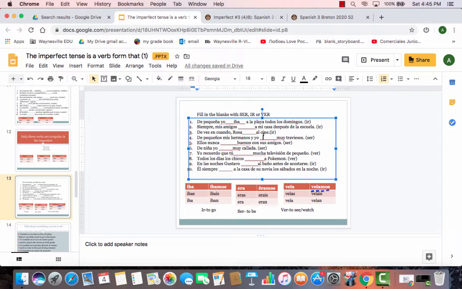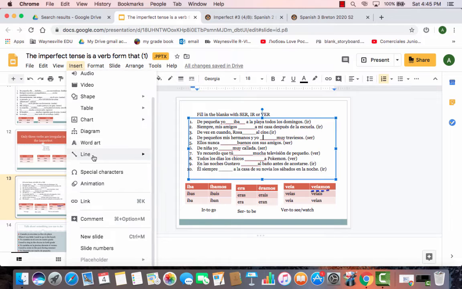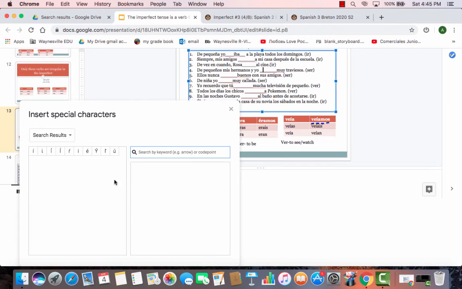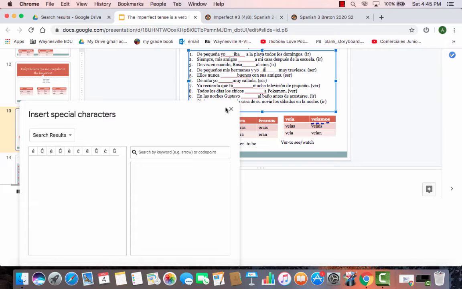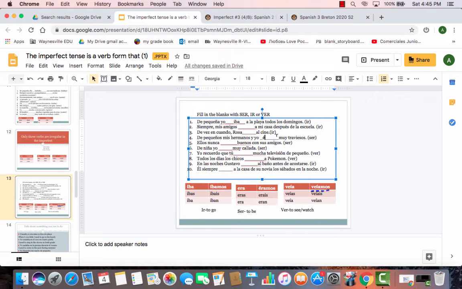So we're gonna go nosotros éramos, and in this one I have to put an accent over the E. And because I'm using Google Slides, I need to go to the special characters right here, draw my E, and then it comes up here, and then I'm done. But in your canvas, you just have to use your keyboard to do your accent marks.